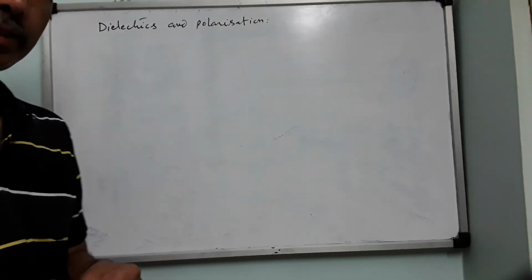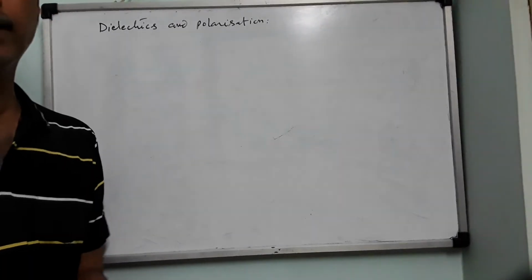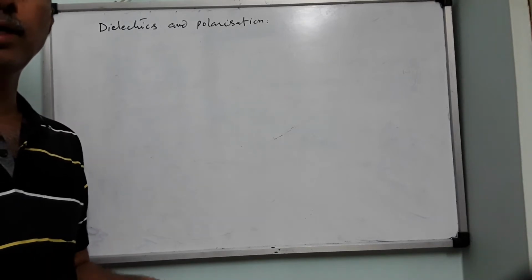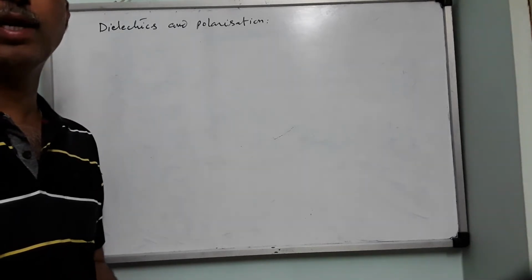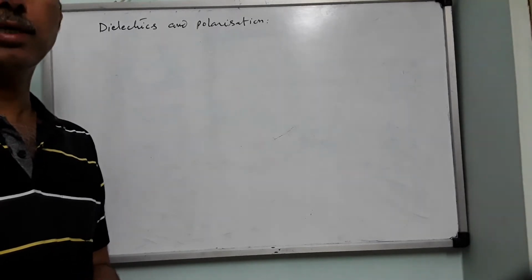In the last class I said that a dielectric is nothing but a non-conductor. Glass, mica, water, you can give any example, which does not have free electrons readily available with it. So dielectrics do not contain free electrons like conductors.